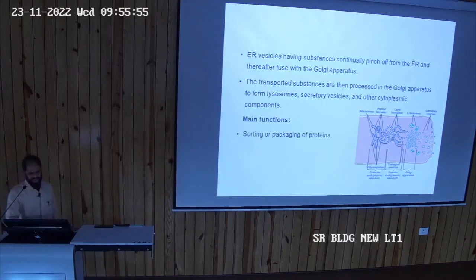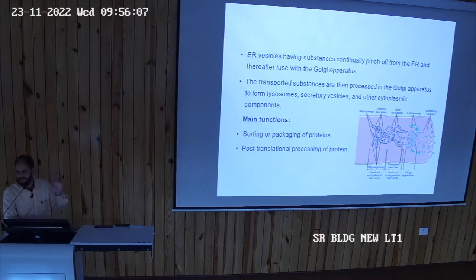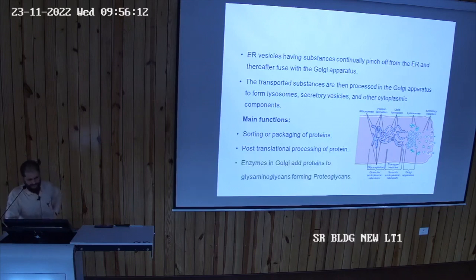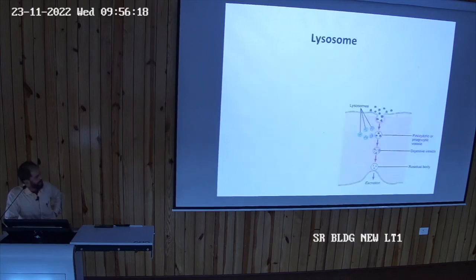The main function is sorting or packaging of proteins, it writes down the addresses. Then also it does post translational processing, especially ये processing किस तरह का है, post translational processing, protein बनने के बाद. Enzymes in the Golgi apparatus help in the formation of proteoglycans also. So there are different functions.